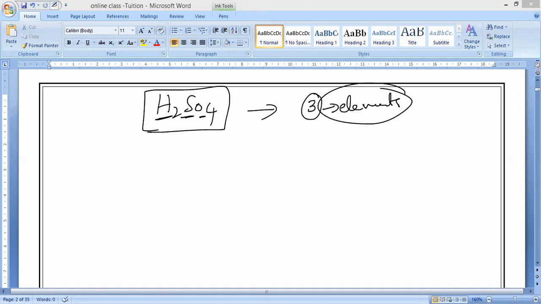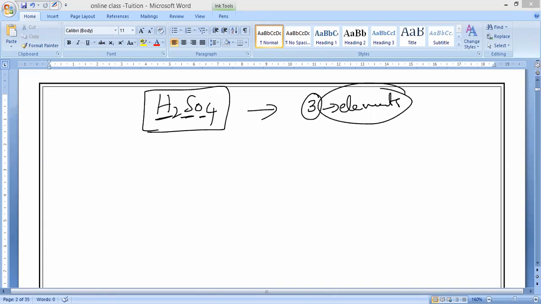If ions are there, NaCl is not called a molecule. Na is positive, chlorine negative. Why should we not call NaCl a molecular compound? Because it is formed by ions. Remember, whatever compounds are formed by molecules are called molecular compounds, not those formed by ions. That is the most important thing you should know.